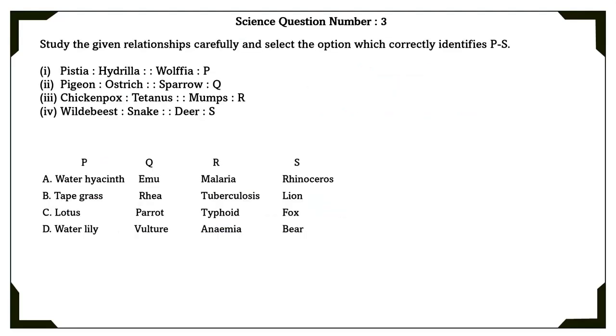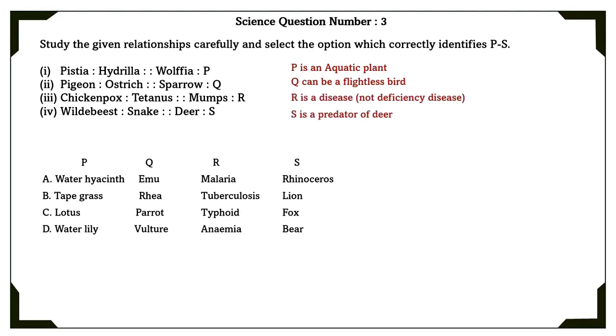Science question number 3. Study the given relationships carefully and select the option which correctly identifies P to S. P is an aquatic plant. Q can be a flightless bird. R is a disease and specifically not a deficiency disease. S is a predator of deer.